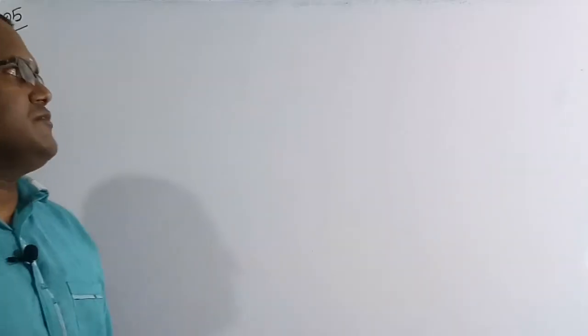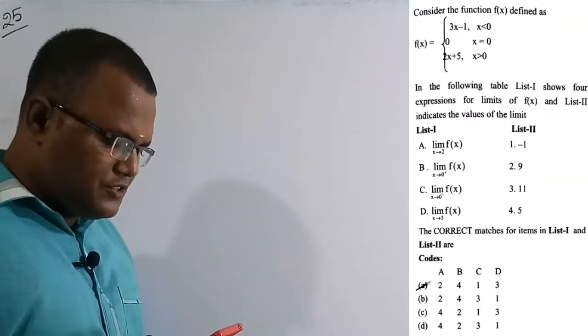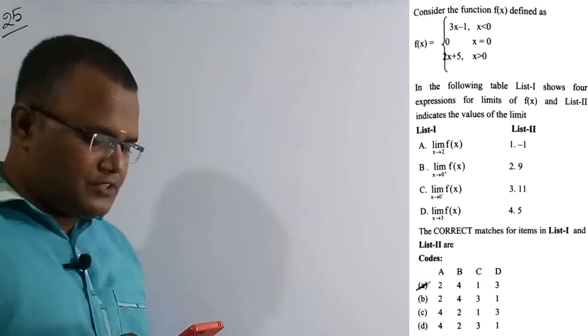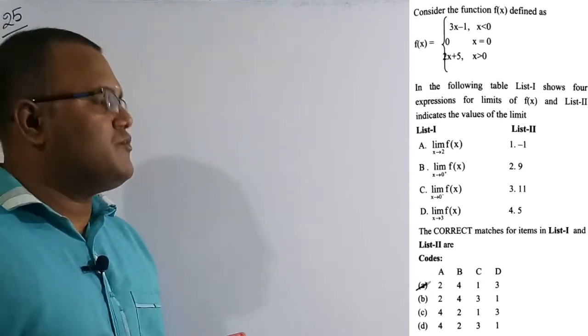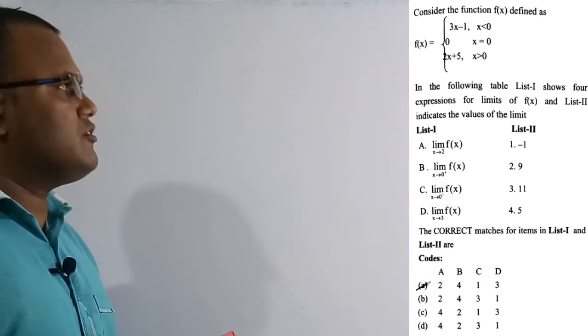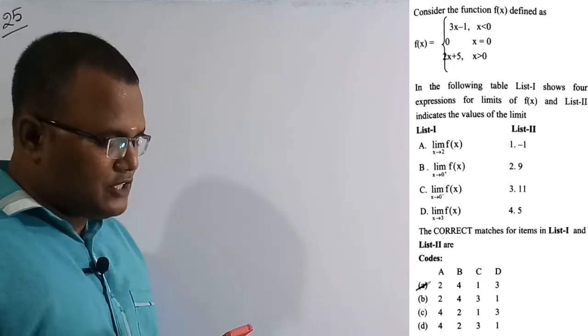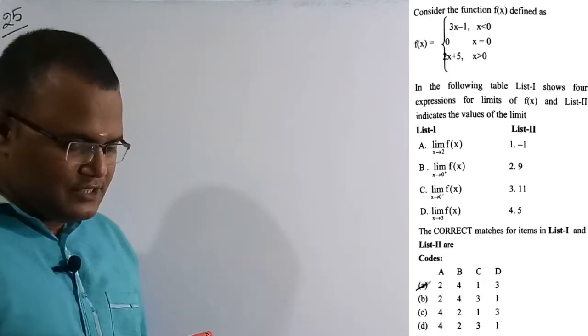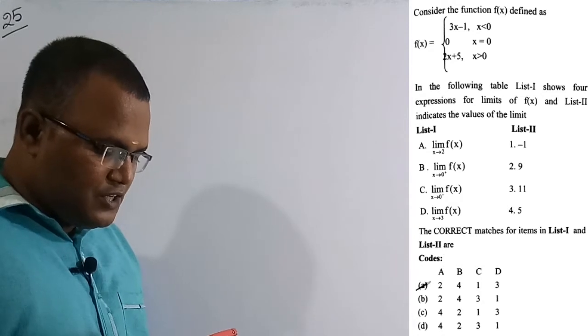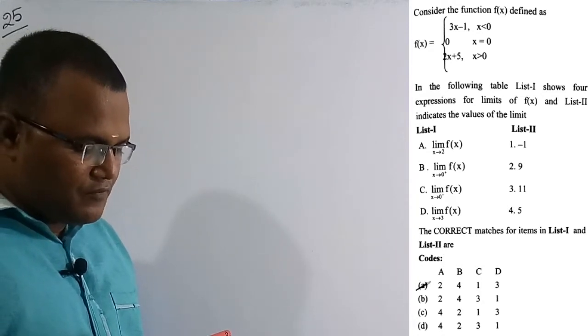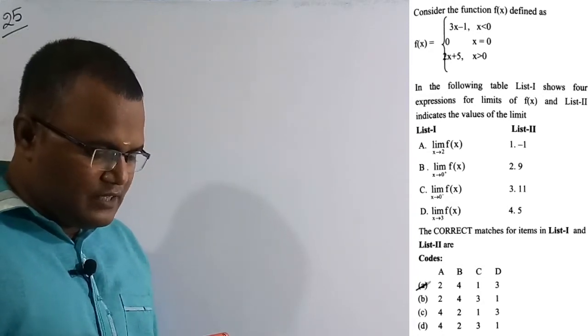Now we are going to solve the 25th question. See the question here. Consider the function f of x defined as: 3x minus 1 for x less than 0, equal to 0 for x equal to 0, and equal to 2x plus 5 for x greater than 0. In the following table, list 1 shows 4 expressions for limits of f of x and list 2 indicates the values of the limits.